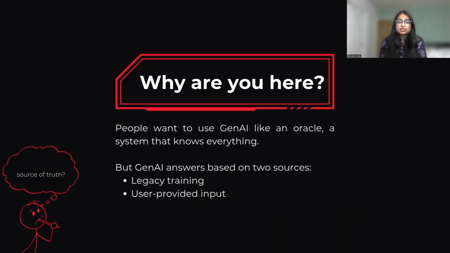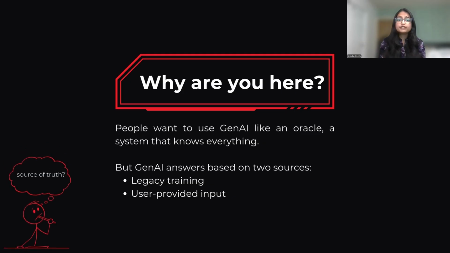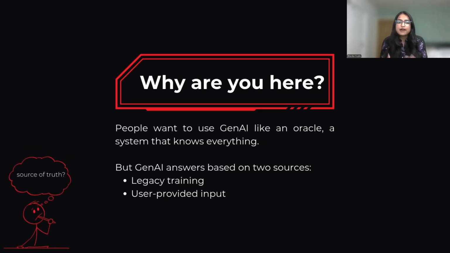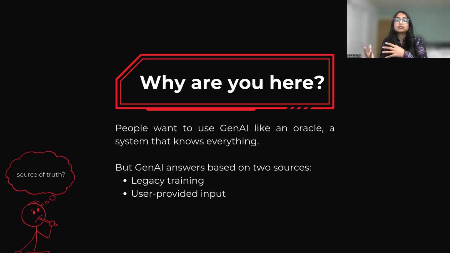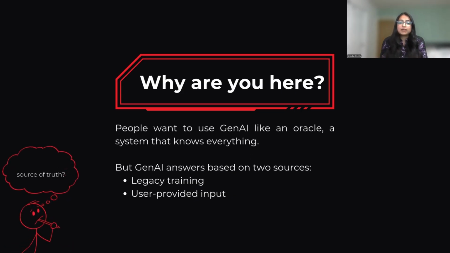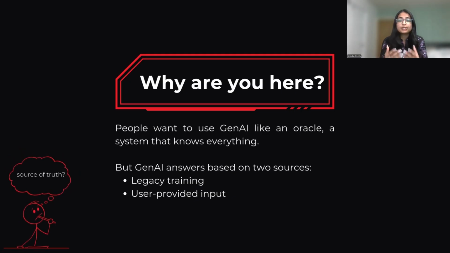To begin, here's the setup. People often use Gen AI as a knowledge system, almost like an oracle that knows everything. But AI actually pulls information from two knowledge sources. Firstly, its legacy training data, which is basically what it learned during the model development phase. Secondly, the user-provided truth, which means whatever you input into the chat or upload during the prompt, and it answers based on that.